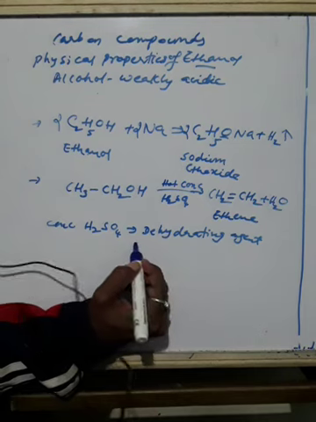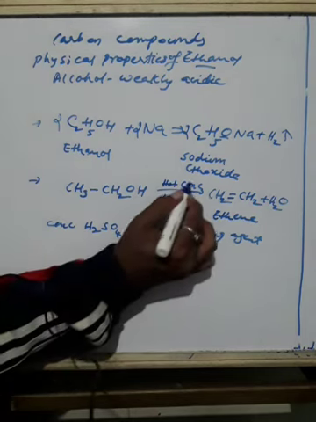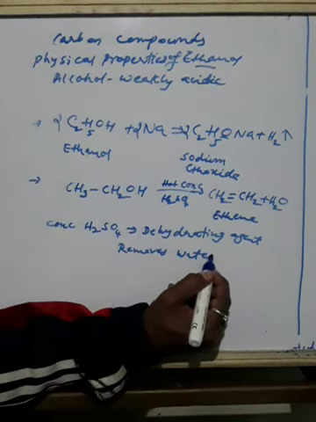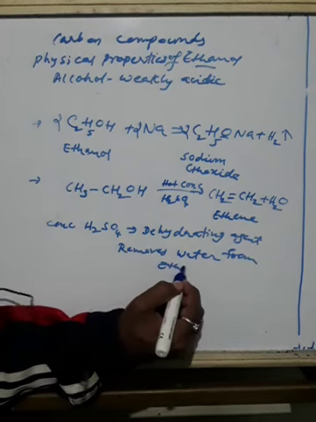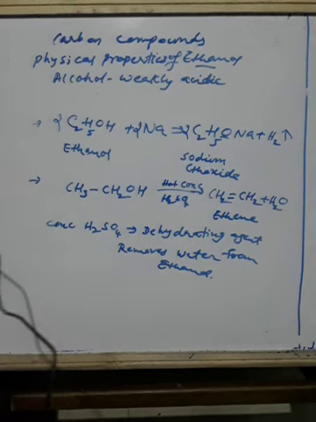Because it removes water from ethanol. Okay. So these are the physical properties and chemical properties of ethanol or ethyl alcohol. Remaining things we will discuss later.